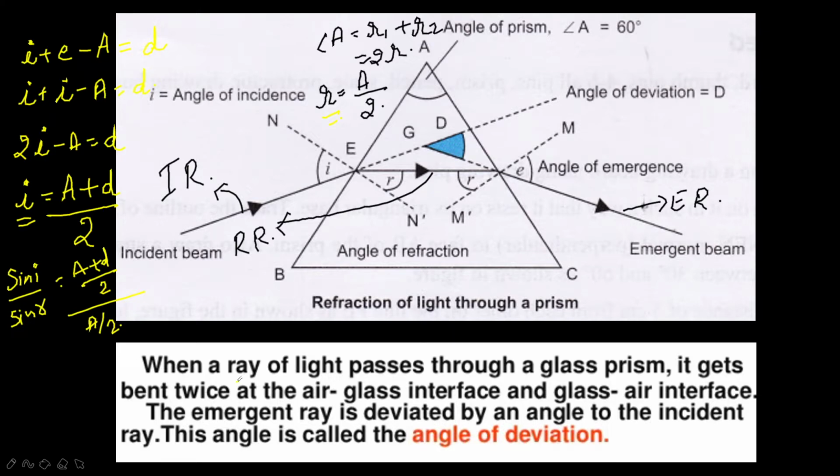When a ray of light passes through a glass prism, it gets bent twice, at the air-glass interface and the glass-air interface. The emergent ray is deviated by an angle to the incident ray, and that angle is called the angle of deviation. If the question asks for the sine values of this prism according to Snell's law, you write sin I by sin R, with the I value A plus D by 2 and the R value A by 2.